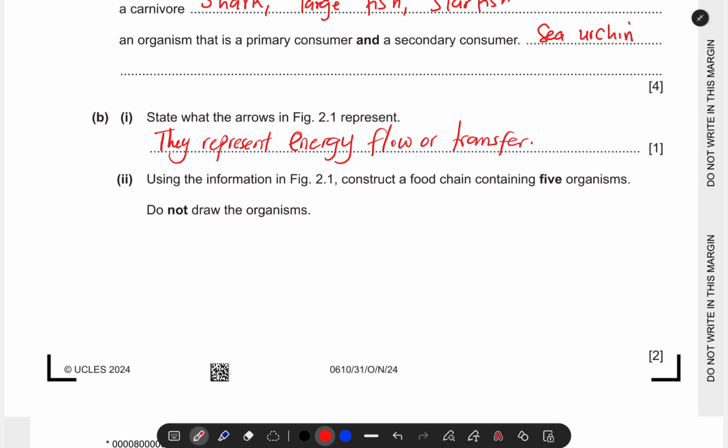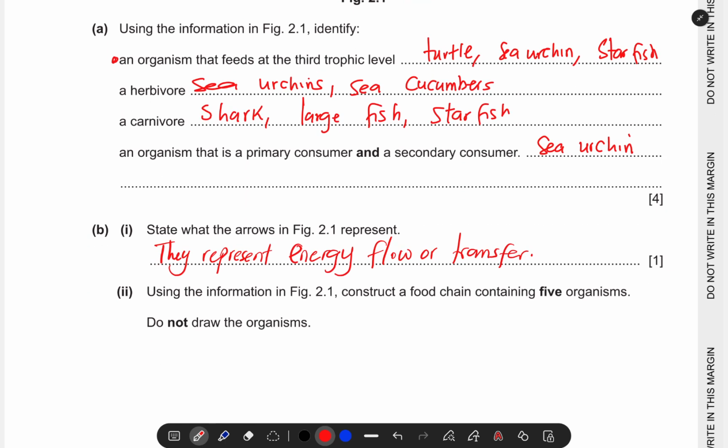Moving on, use the information in figure 2.1. Construct a food chain containing 5 organisms. Do not draw the organisms. It's a very clear instruction, all right? Now, what is a food chain? A food chain is an interlinking of organisms only, that are transferring energy from one trophic level to the other.